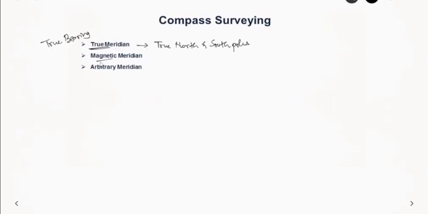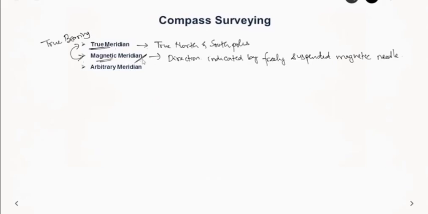Then we have magnetic meridian, which is commonly used. It is the direction indicated by a freely suspended magnetic needle. So this magnetic meridian is not always equal to the true meridian because it is affected by Earth's magnetism. It also keeps on varying with time.